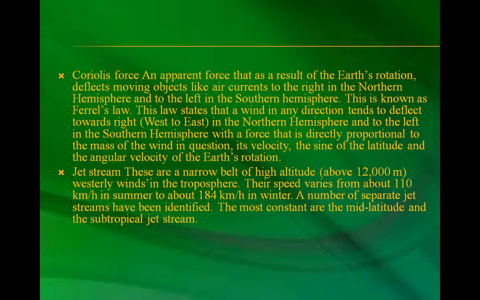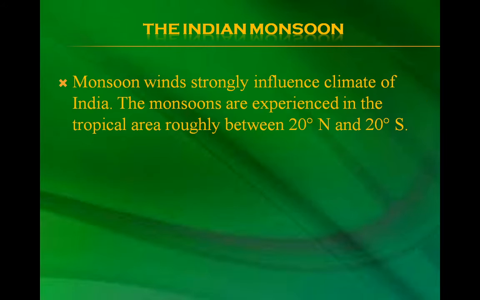Jet streams are a narrow belt of high altitude westerly winds in the stratosphere, above 12,000 meters. Their speed varies from about 110 km per hour in summer to about 184 km per hour in winter. A number of separate jet streams have been identified. The most constant are the mid-latitude and the subtropical jet stream.